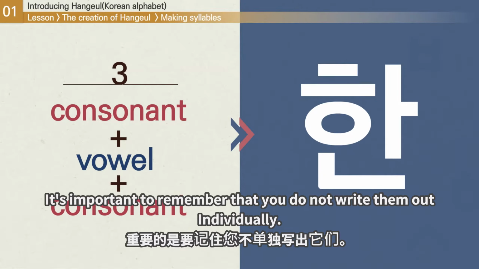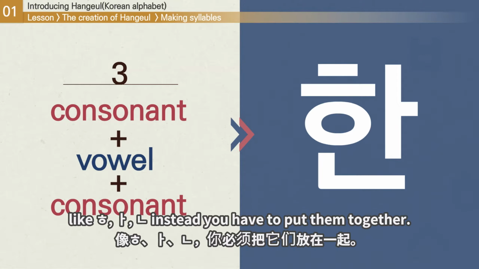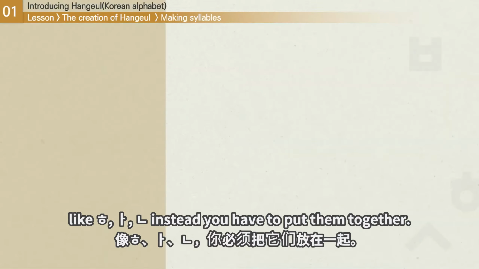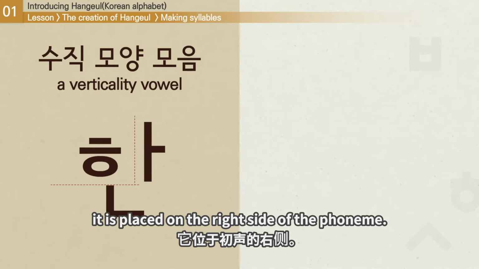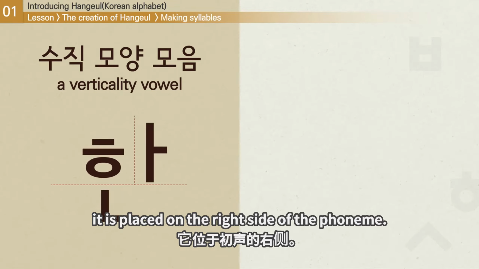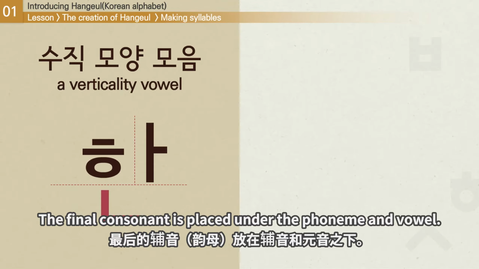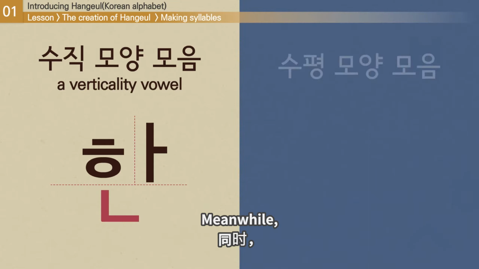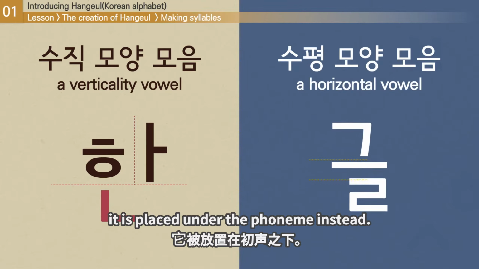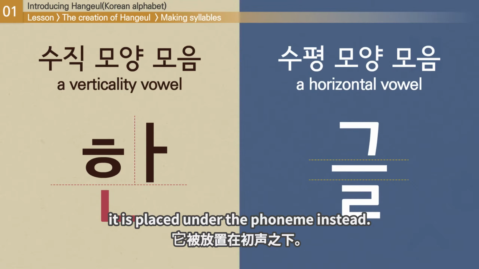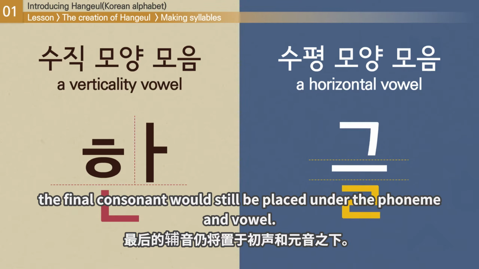It's important to remember that you do not write them out individually, like hyut, a, niun. Instead, you have to put them together. When the vowel character has a vertical line, like a, it is placed on the right side of the phoneme. The final consonant is placed under the phoneme and vowel. Meanwhile, if the vowel has a horizontal line, it is placed under the phoneme instead. In this case, the final consonant would still be placed under the phoneme and vowel.